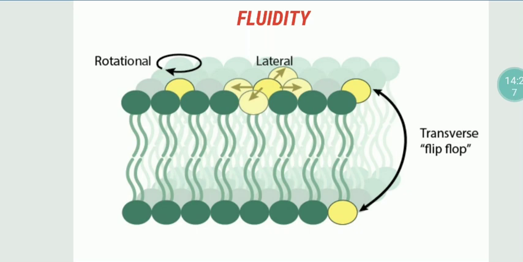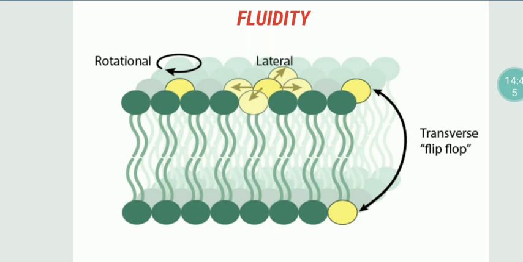This fluidity helps in cell growth, cell junctions, endocytosis, exocytosis, formation of intercellular junctions, and during cell division.